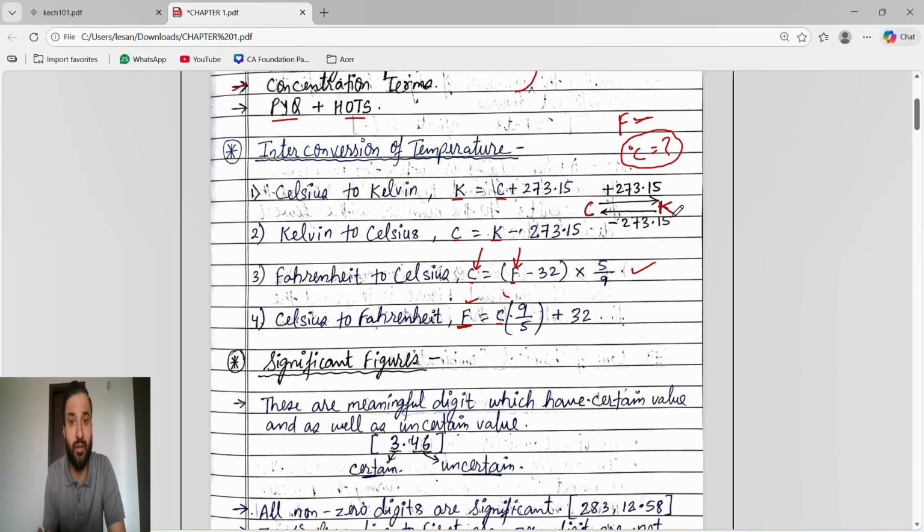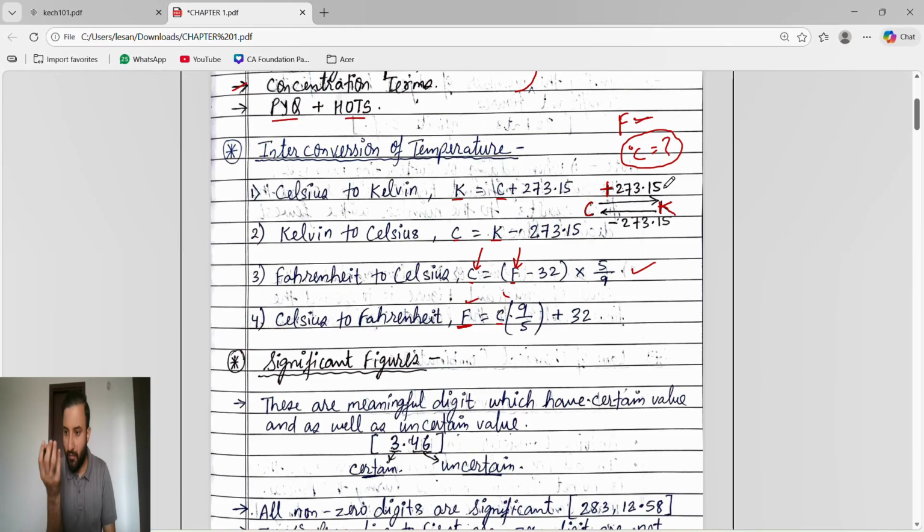We are moving forward from C to K. Degree Celsius is given, means C, and we have to find degree Kelvin, means K. So we are moving forward in alphabetical order, C to K. If we are moving forward in alphabetical order, what will happen? Plus 273.15. The value will remain the same, 273.15.